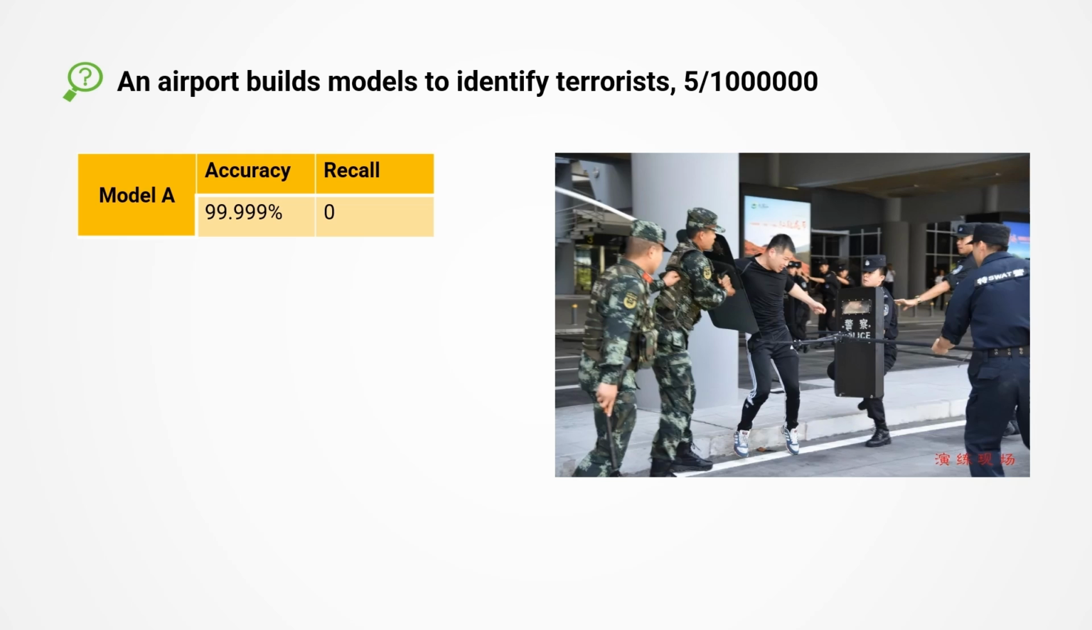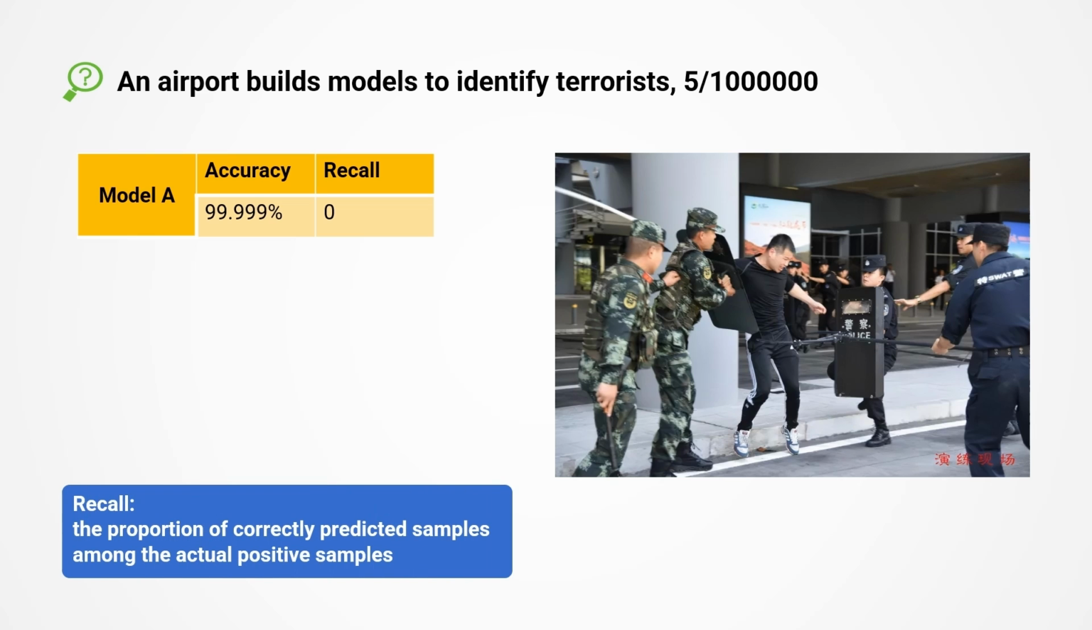To effectively identify terrorists, it is necessary to build a model with a relatively high recall ratio. Recall ratio represents the proportion of samples that are correctly predicted among the actual positive samples. For this example, it means how many of the 5 terrorists can be caught. For example,